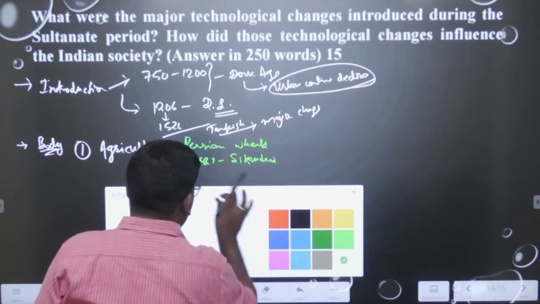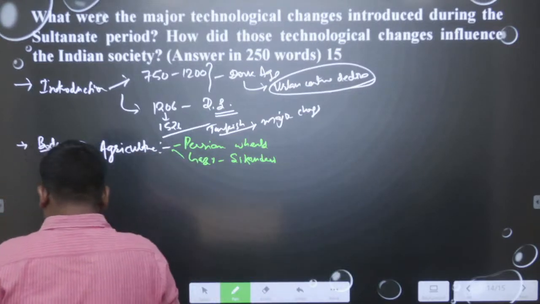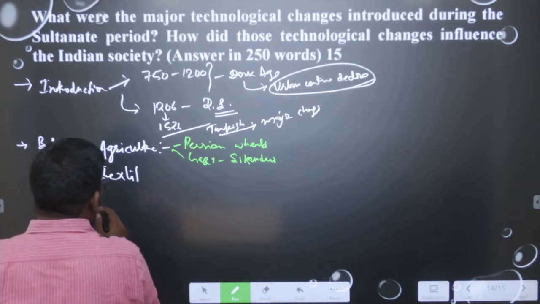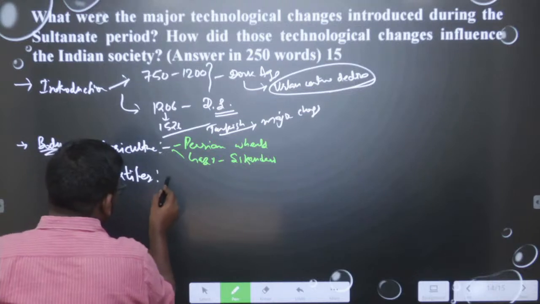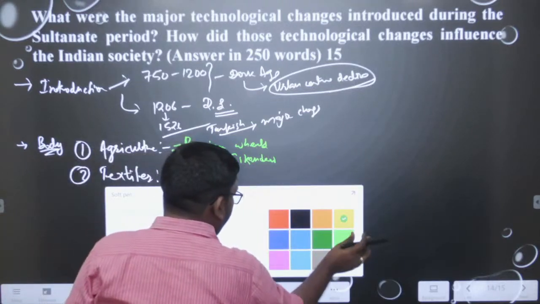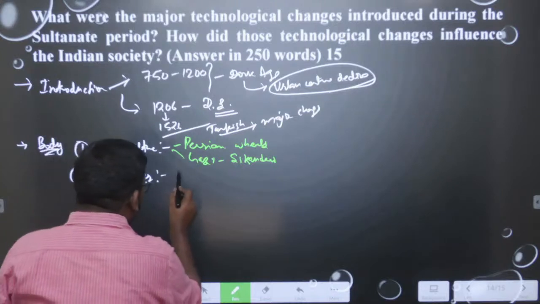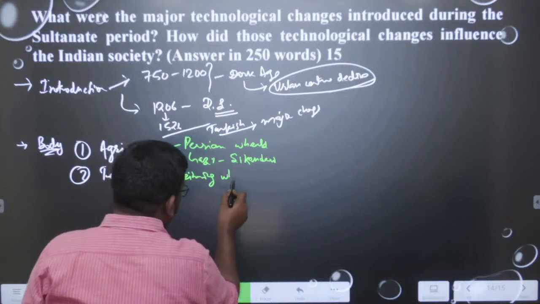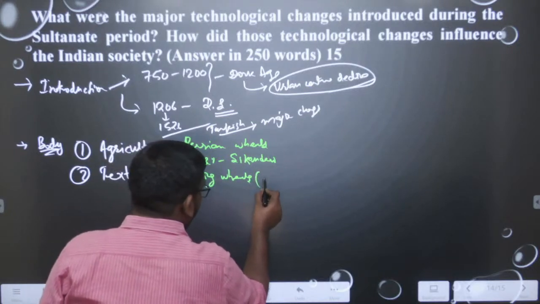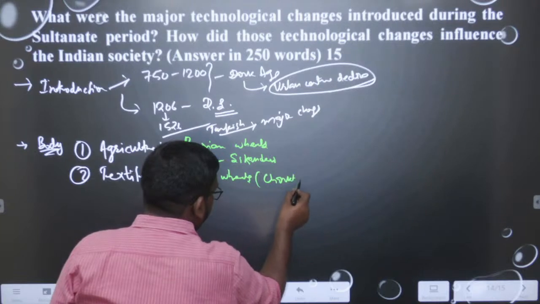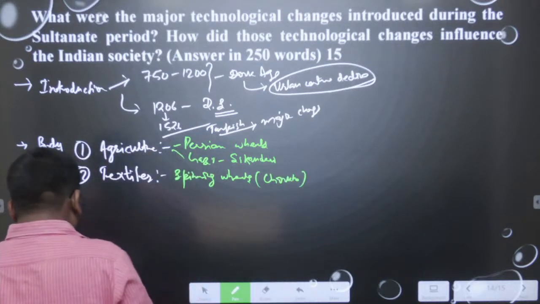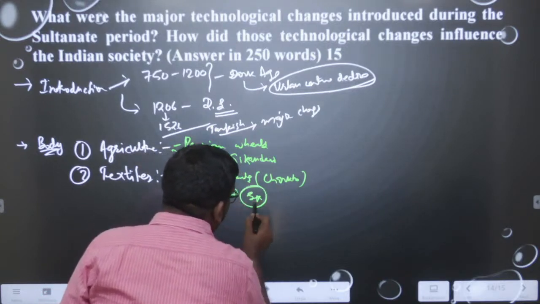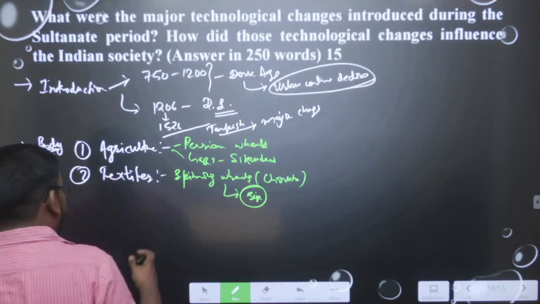Then we will take the second point, that is textiles. In the textile industry, the major point is that the spinning wheel came. Spinning wheels, especially the charkha, were introduced. This gave jobs and all. Then we can say there was 6 times more production. 6 times more production started happening with the coming of the charkha after the Delhi Sultanate.